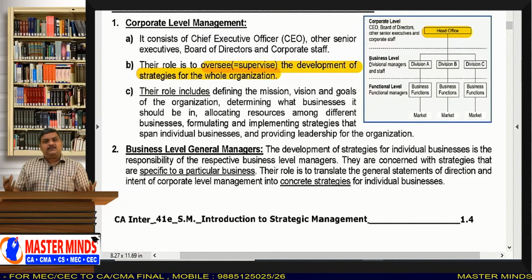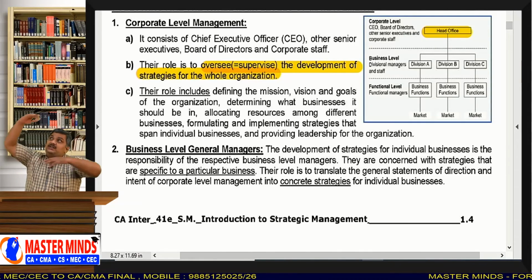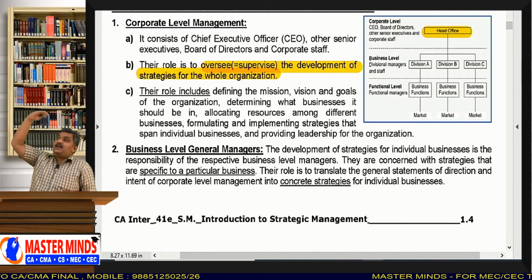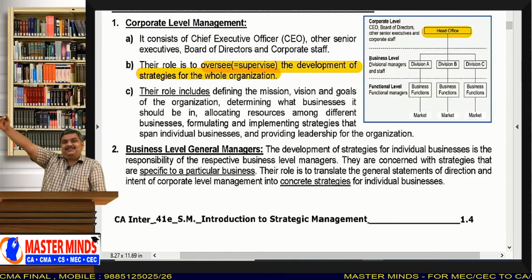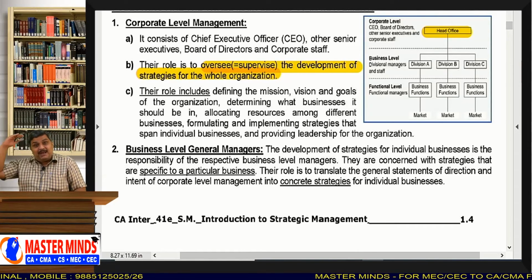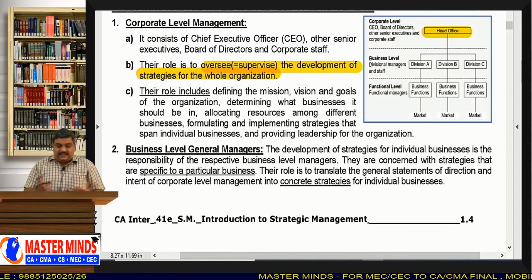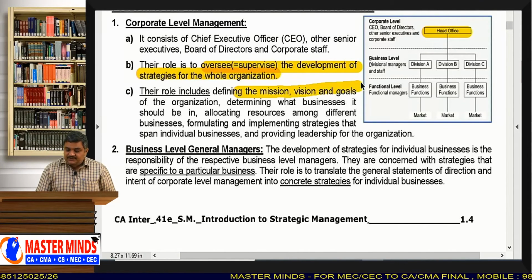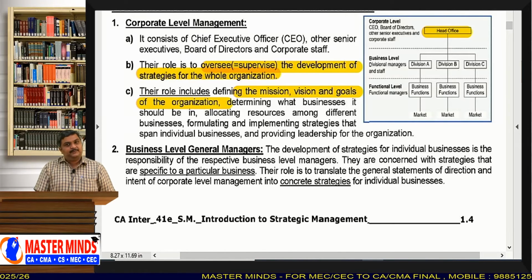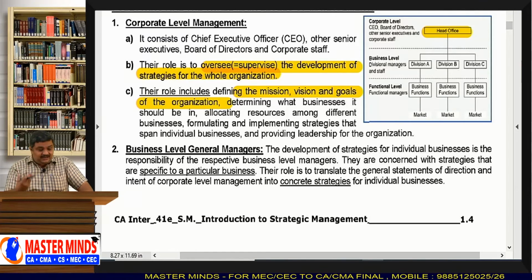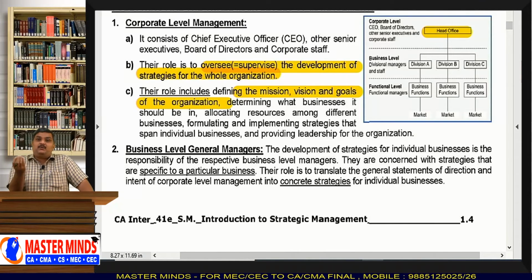So what is the duty of this top level management? What do they do sitting at the top? They oversee everything. They visualize the future. They make strategies. They make policies for the organization. Their role includes defining the mission, vision and goals of the organization. In the third lesson you will have a clear explanation of what vision is.